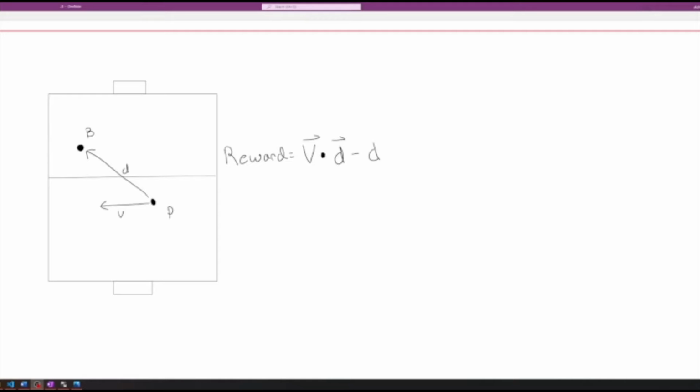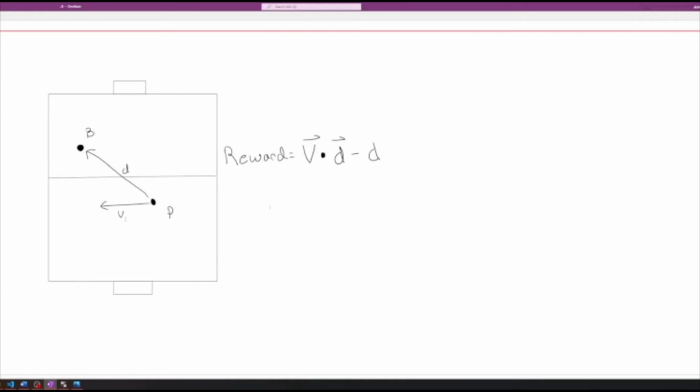Instead of giving a positive reward, like we did for the distance, we're actually converting the distance reward into a penalty, meaning that if the player is further away from the ball, it is penalized. And if it's closer to the ball, we minimize that penalty. For a positive reward, we're taking this velocity and distance dot product.